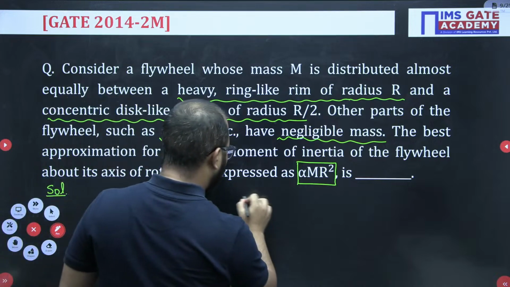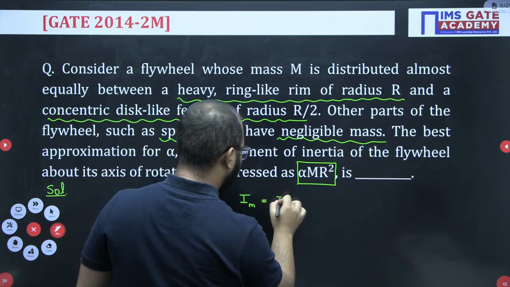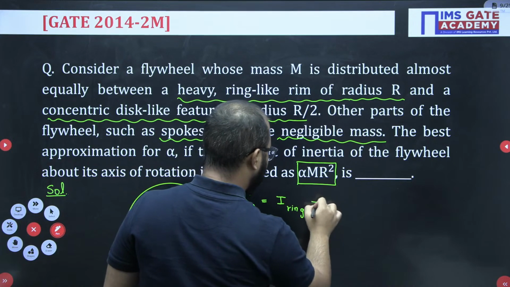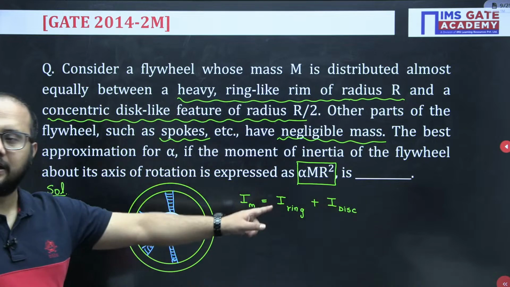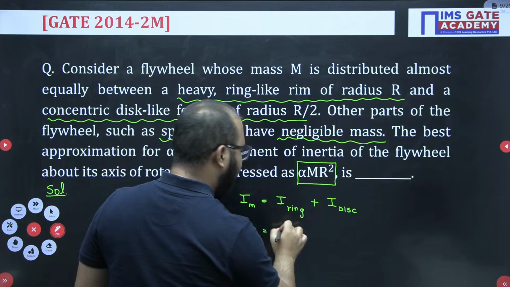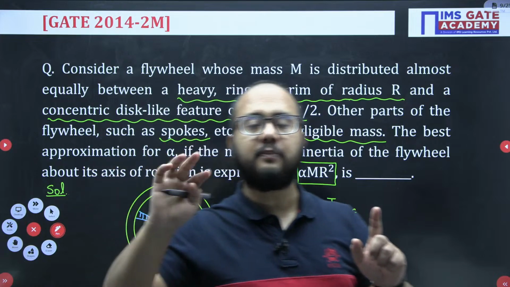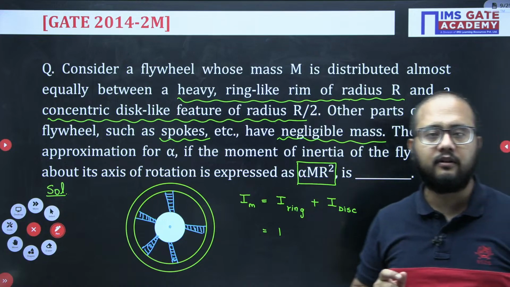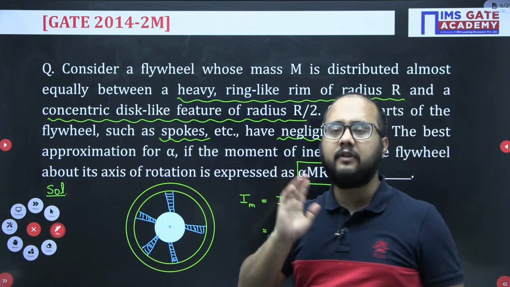First of all, the mass moment of inertia value will be equal to ring shape plus concentric disc. Now, if I talk about the ring, the formula is m r square. The formula m into r1 square plus r2 square divided by 2 we have written when we have two different radii, inner radius and outer radius given for a ring. But in this case, they have given only one radius, right?